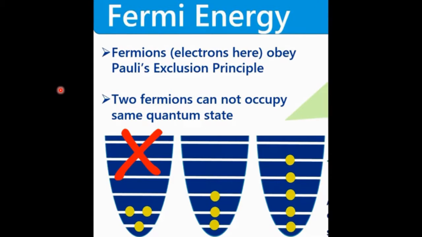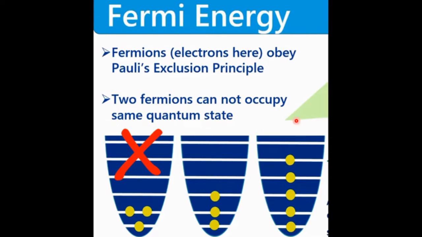Now let us come to Fermi energy. We know that fermions obey Pauli's exclusion principle. Here we are talking about electrons, dealing with the behavior of electrons in the metal. Although there are other members in the family of fermions, like neutrons and protons, here we are talking about electrons only. In this case, two fermions cannot occupy the same quantum state.